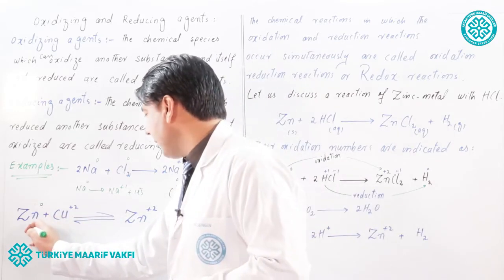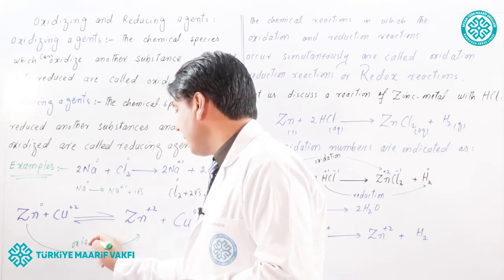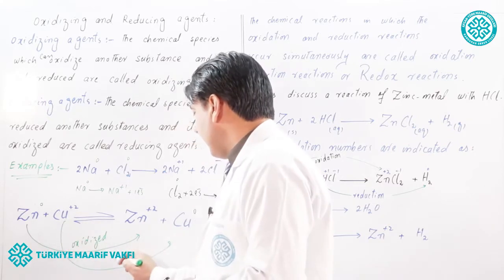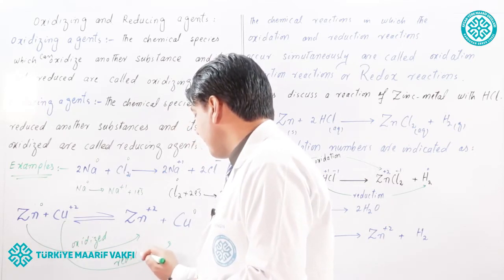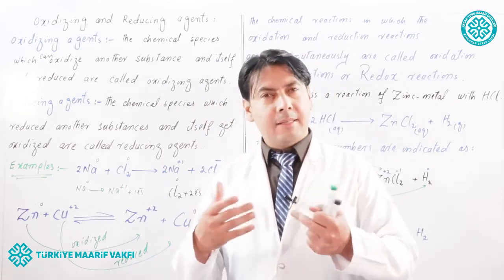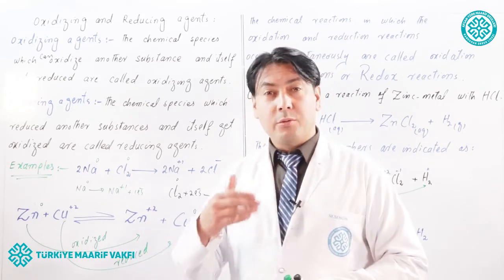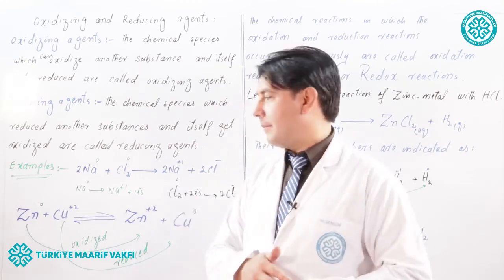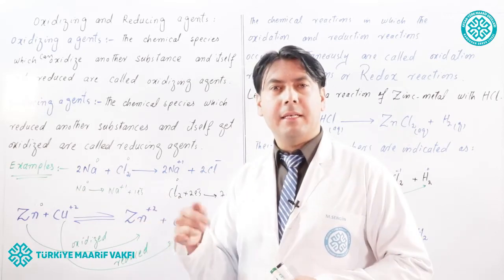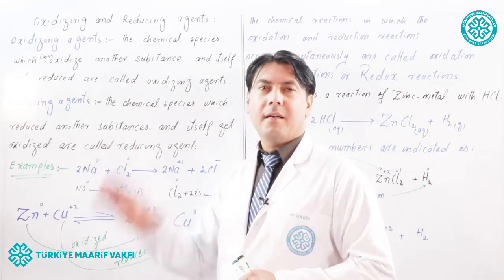So, zinc is oxidized and copper is reduced. The copper has been reduced by the zinc and zinc itself is oxidized. So, zinc is the reducing agent, and zinc is oxidized by the copper and copper itself is reduced. So, copper is the oxidizing agent.